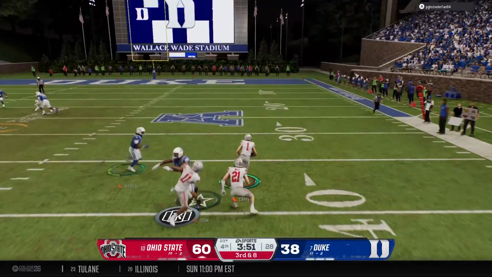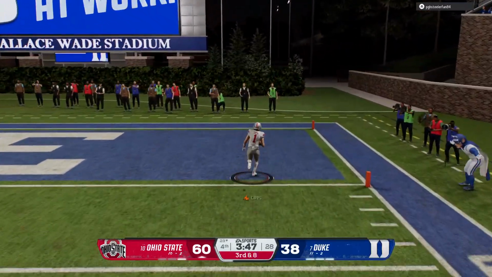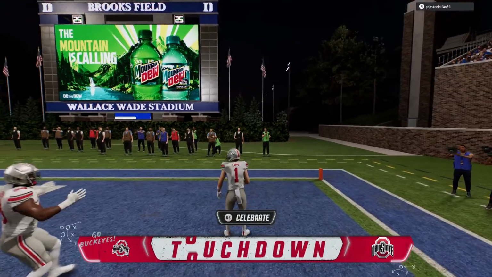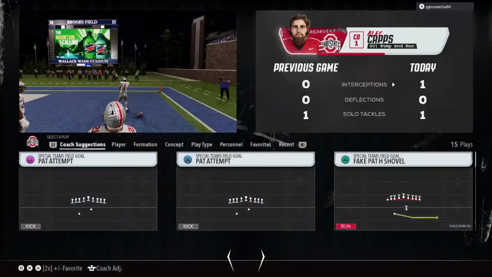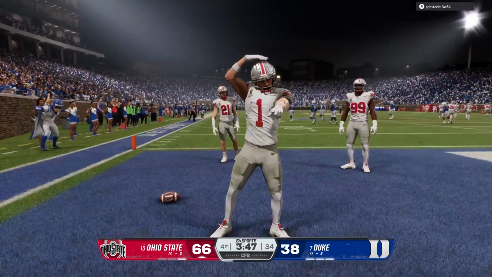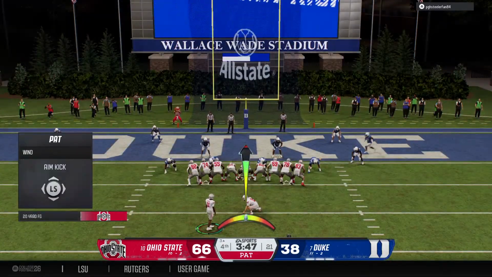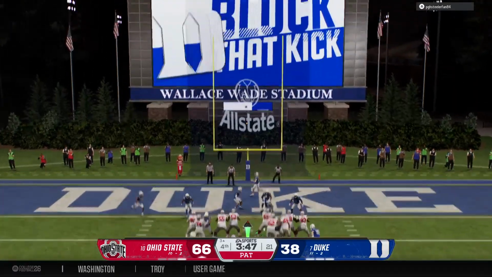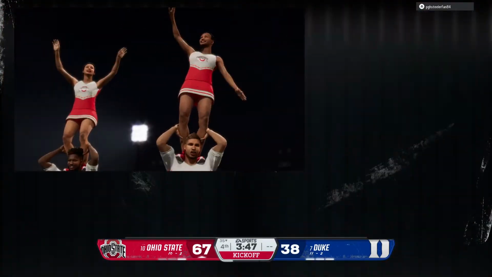And that is interception number 5 as the nightmare performance continues. Could take it all the way. Touchdown, Ohio State. A defensive score in this playoff game. Wow. Great job here by the defense coming up with yet another play. Boy, they are just pouring it on today, dominating in every phase. And he knocks the PAT right down the middle.